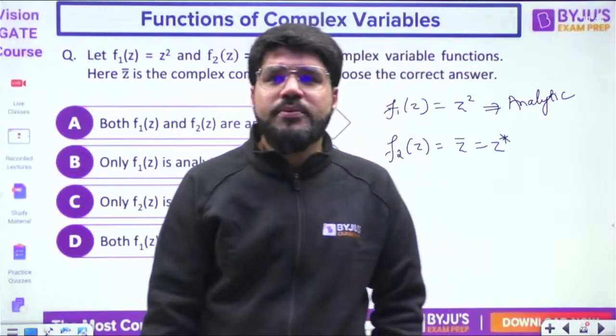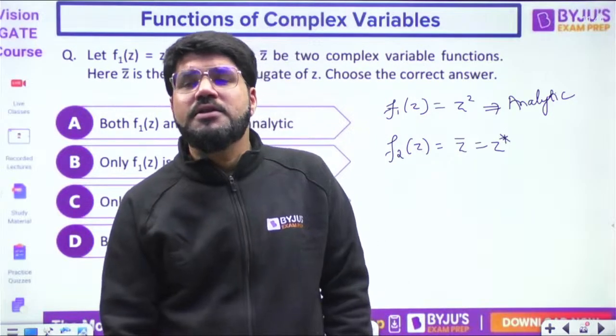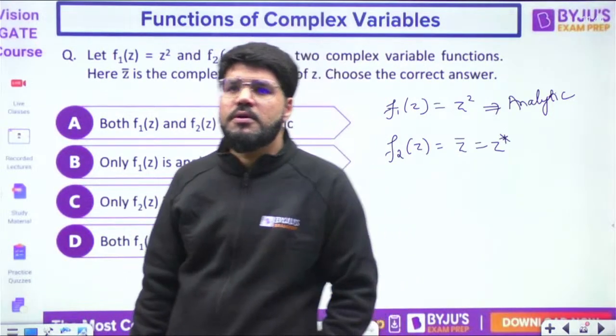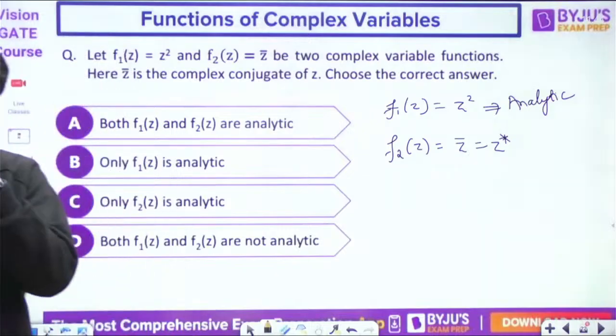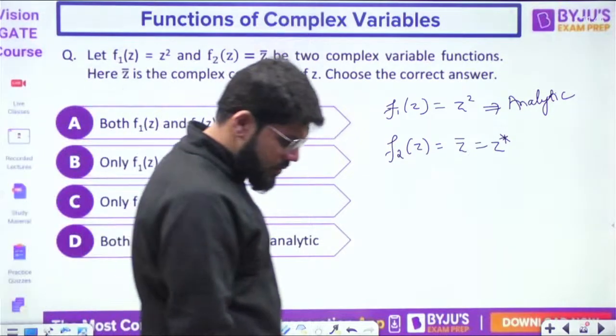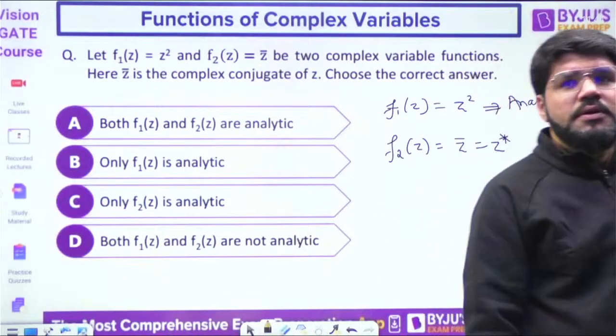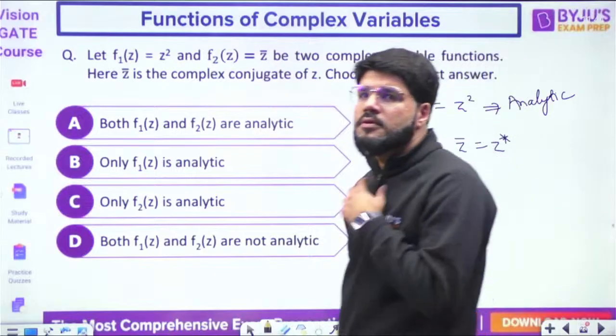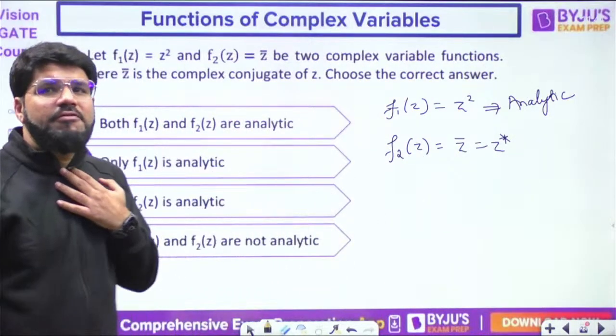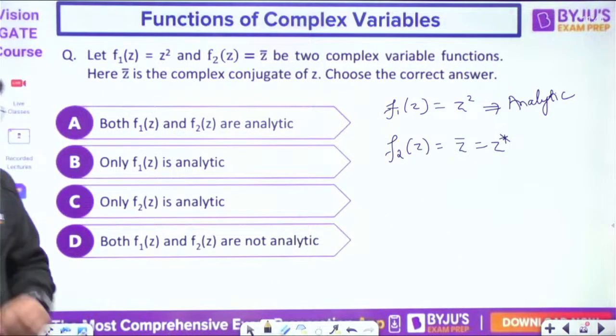Which characteristic equation, Ananta? Okay, the CR equation you're talking about. Yes, f1 is analytic. What about f2?